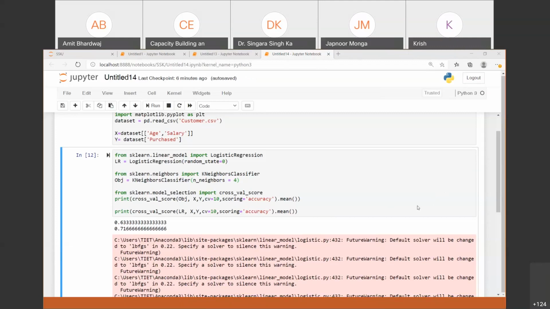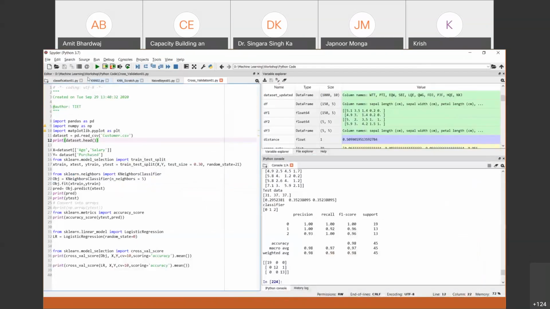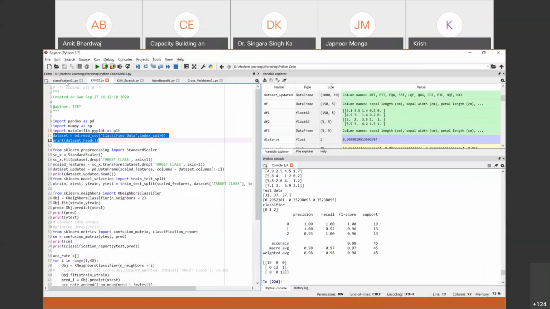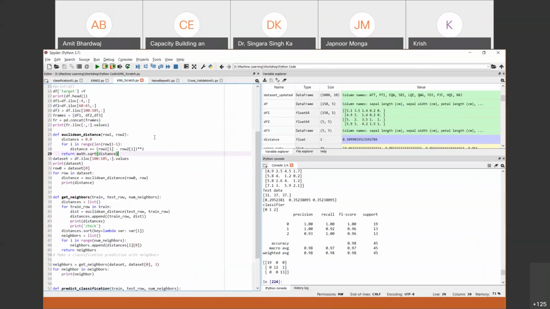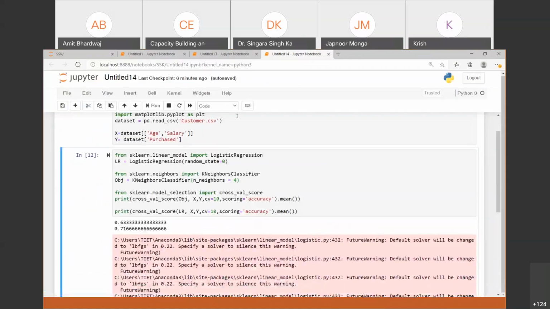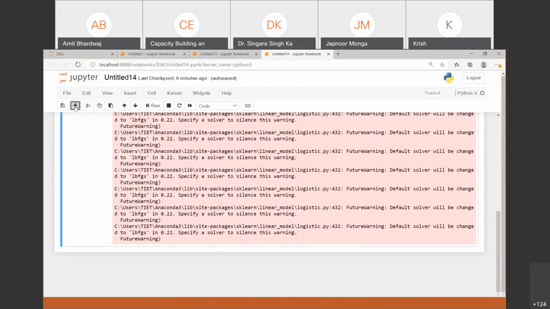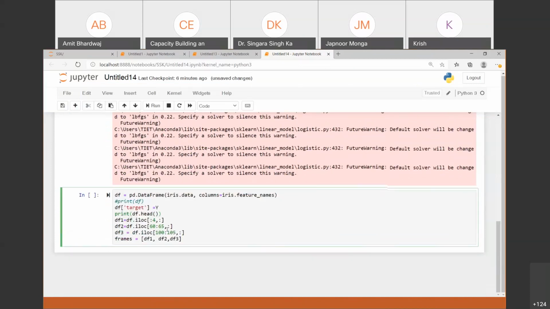And let me clear one more point. Just wait, please. Geeta, this is the answer to your query. Yes, please, Geeta.